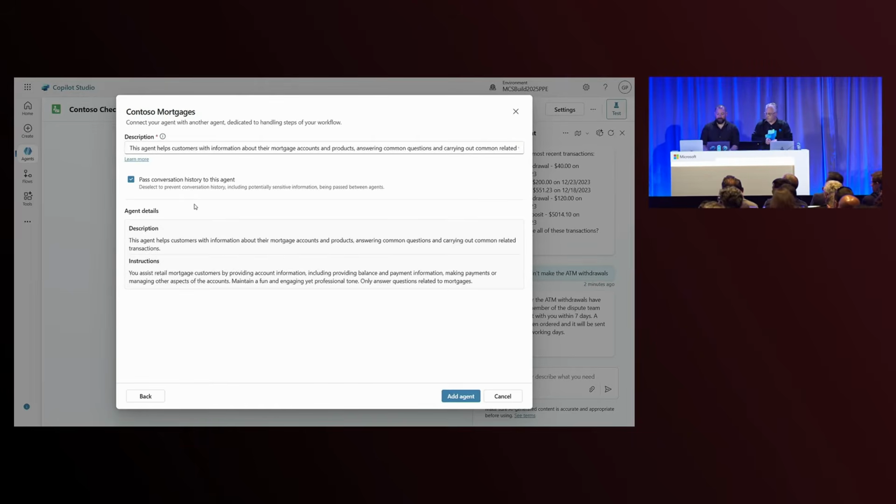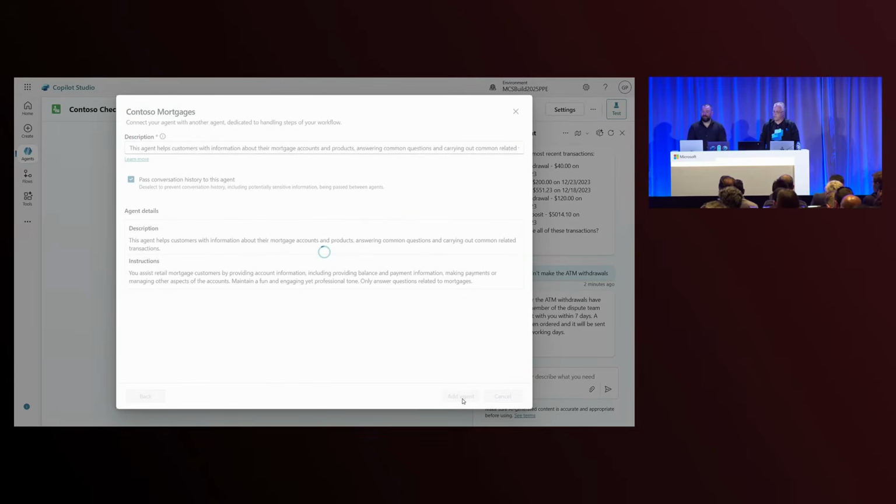One thing you can see here: once you add a description to that agent, we can load it up here, and you have freedom to adjust the description. If you want to change a bit of how this agent interacts with my Contoso checking agent, I can adjust it. Another thing I want to give your attention to is the past conversation history. Now you can edit whether you want the entire conversation history to be leveraged by this other agent, or whether you want that agent to run in isolation, in private mode. In this scenario, I'm going to use all the conversation history. And as simple as that, I am now able to add this agent.